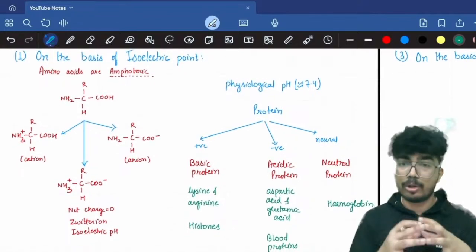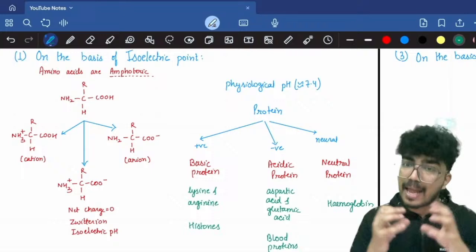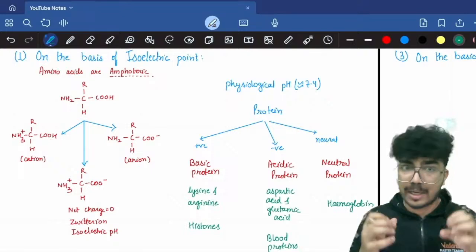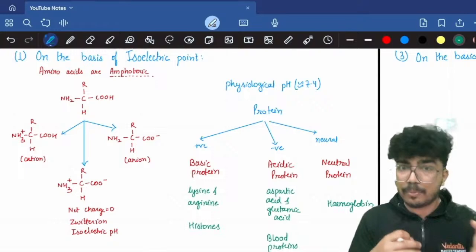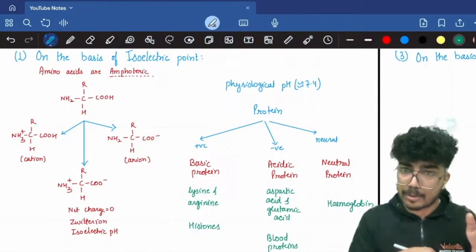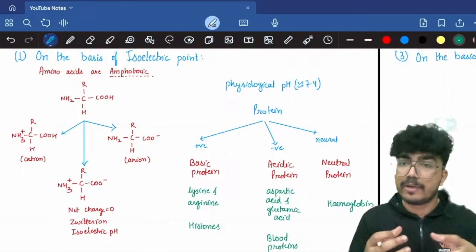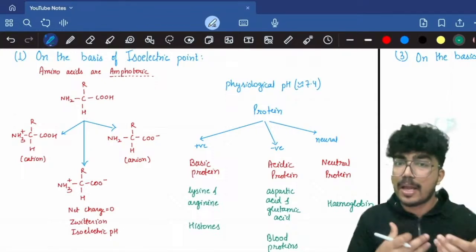First of all, I taught you what an isoelectric point is. It is the pH at which the amino acid has overall zero charge, right? Now the proteins can either be a basic protein, an acidic protein, or a neutral protein. Basic protein, when you have the overall positive charge, is generally rich in basic amino acids such as lysine and arginine. Examples include histone proteins.